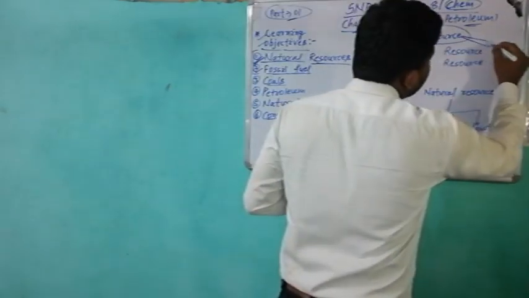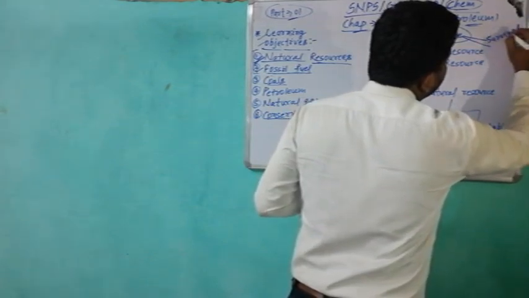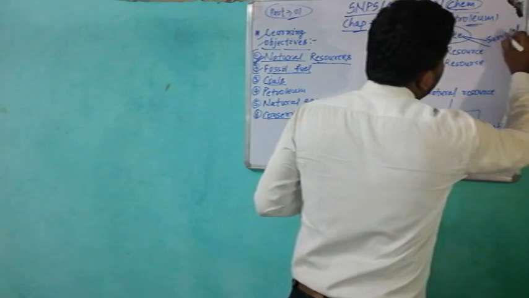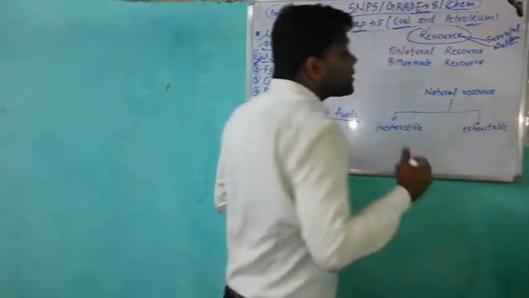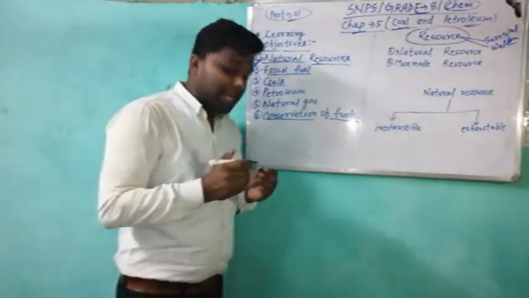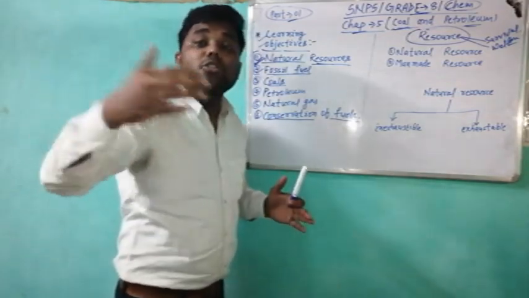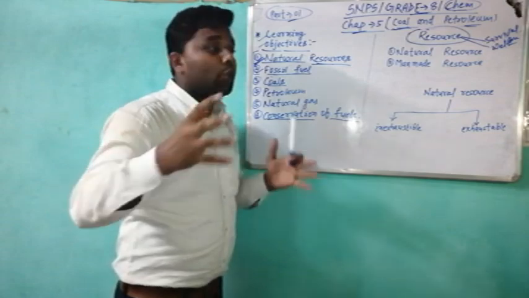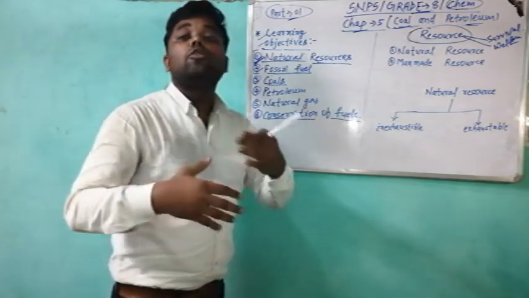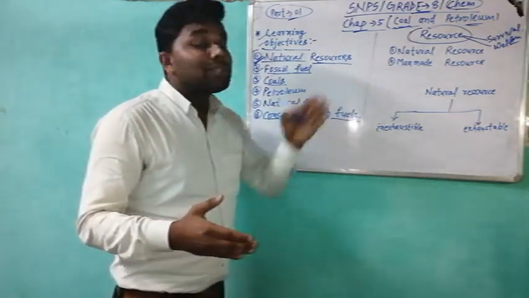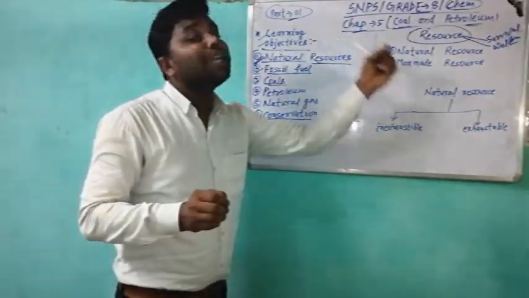I am writing both of the points: survival and welfare. What is survival and what is welfare? Survival is to stay on the earth for a very long time. Human beings try to survive on the earth for a very long time, so this is called survival. And in order to sustain on the earth, we should use the resources.